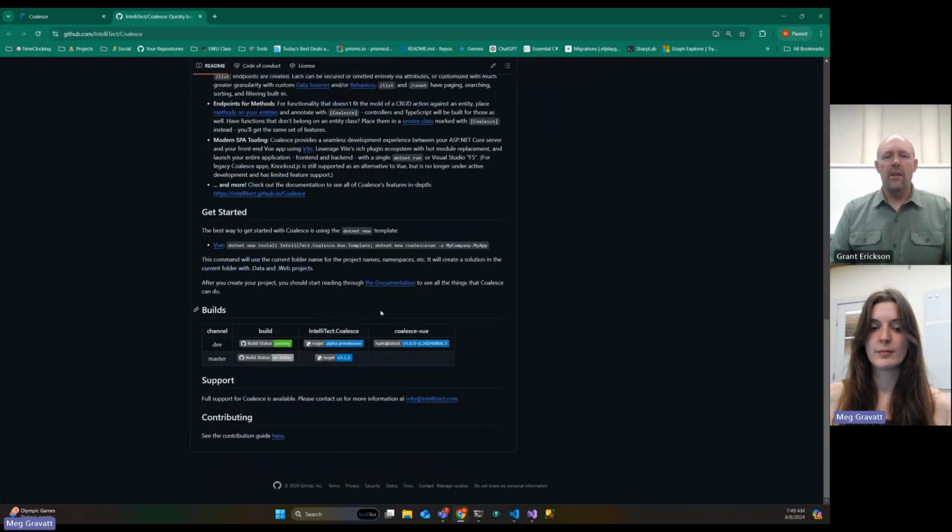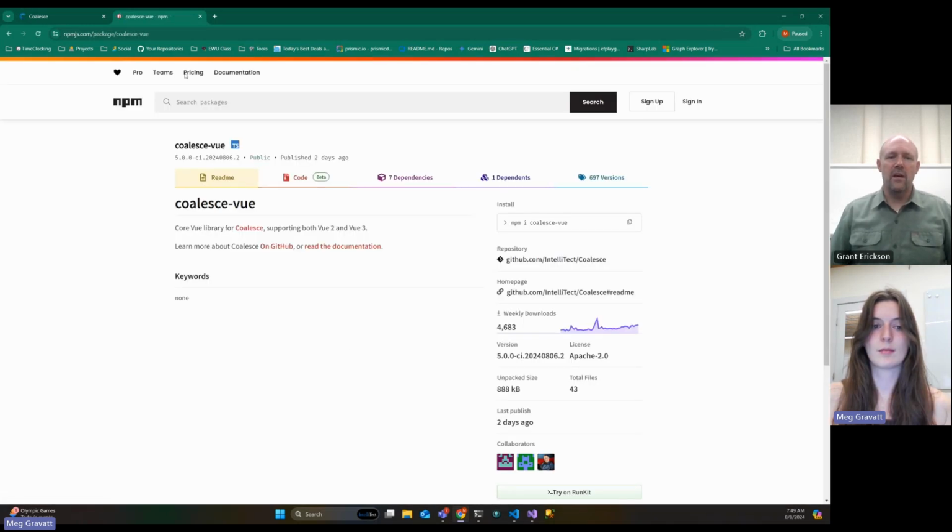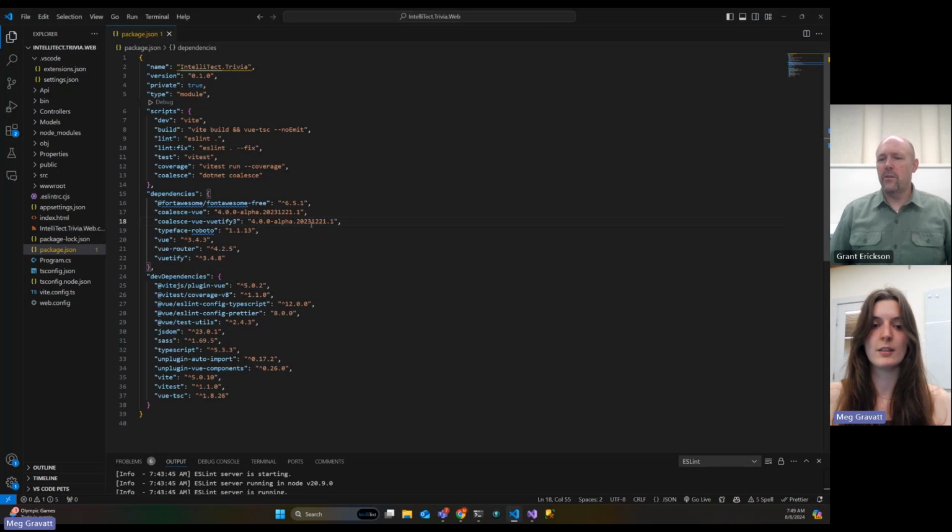So if you grab the one on the right-hand side, that's going to be your NPM packages. You can see there, and you can just grab that little number right there. That's going to be your most current version. You can see this was from 2024, August 6th. Yeah, so you can see what they were doing this on. We're on August 8th, 2024. So yeah, this is pretty fresh stuff. Paste that in there. And you can also use NPM commands to update these. So yeah, if you wanted to do that. It's absolutely faster this way.